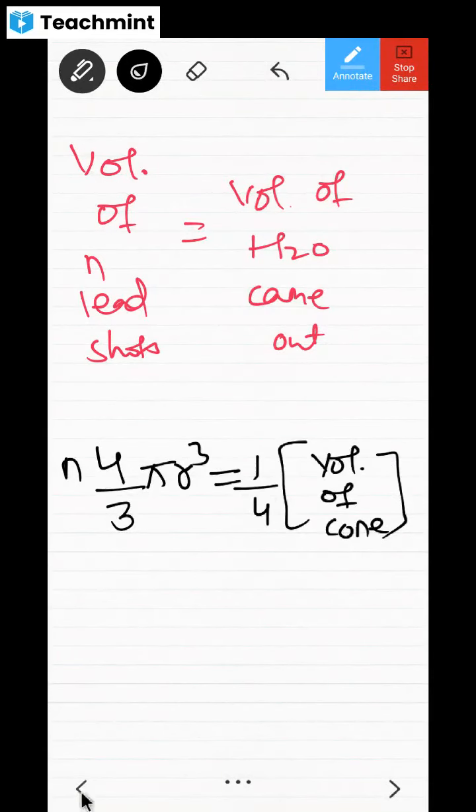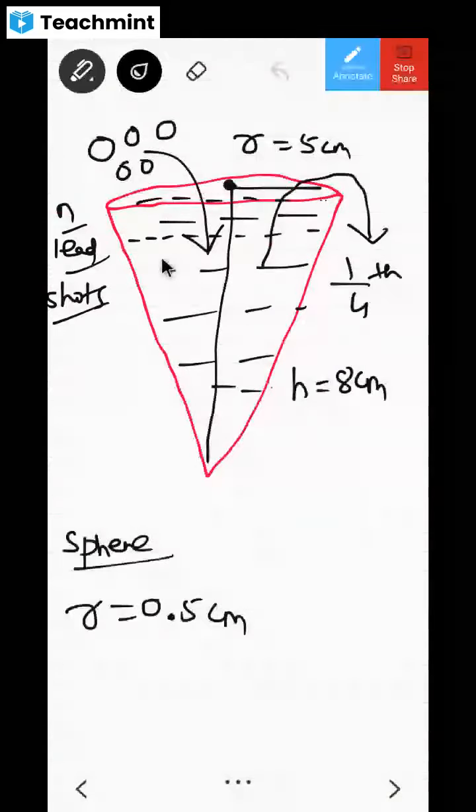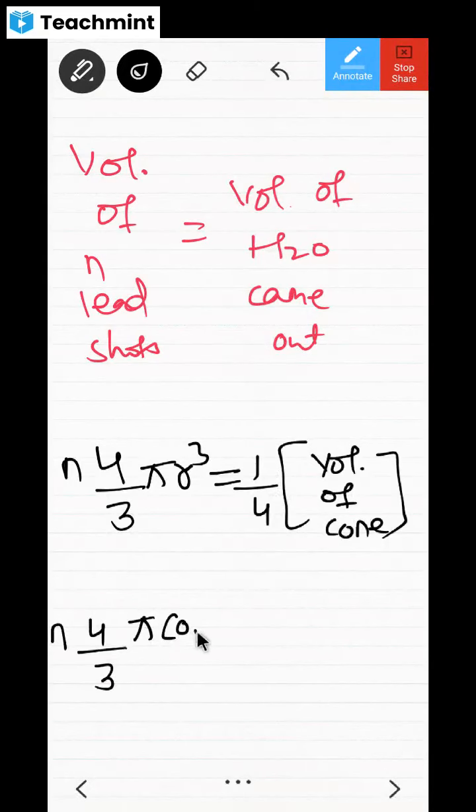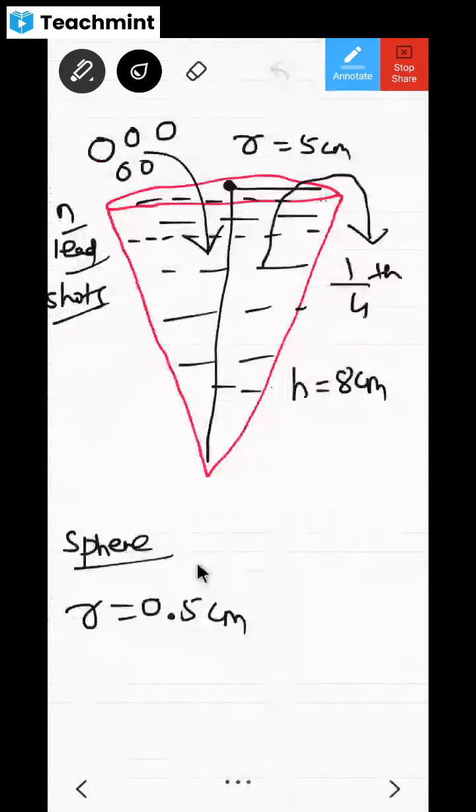Volume of N lead shots, because if one lead shot means 4 by 3 pi r cube, but if N lead shots are there, it is going to be N into 4 by 3 pi r cube, and that is equal to volume of water came out, and they are saying 1/4 of the water is coming out. That means 1/4 of volume of the cone. Now these things become N into 4 by 3 into pi into r cube means what? I'm going to write it as 0.5 whole cube, no? Because radius of the sphere is 0.5 or not?